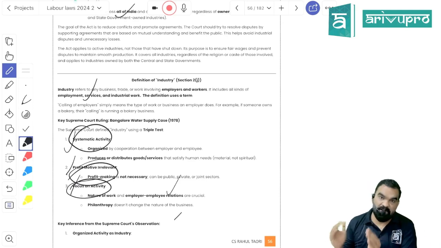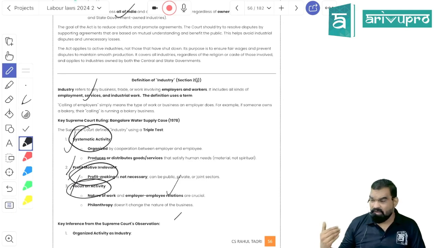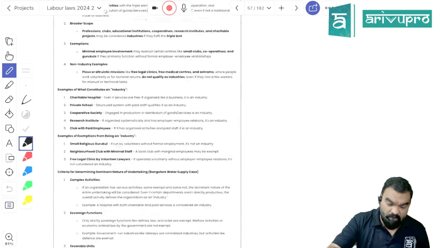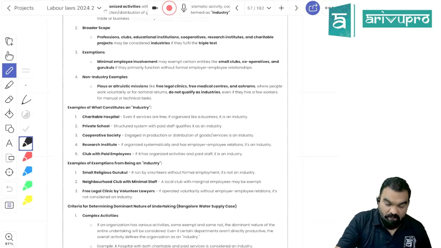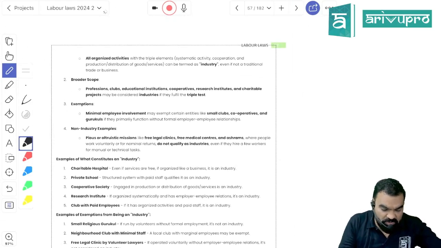So there are 3 conditions to constitute an industry. There should be a systematic activity conducted on a continuous basis or on an intermittent basis. Second, profit purpose is totally irrelevant. It doesn't matter whether you are running a business for profit or not for profit. And the third one is there should be an employer and employee relationship. Got my point? If all 3 conditions are satisfied, this Act is going to be applicable on you. Got my point, students?